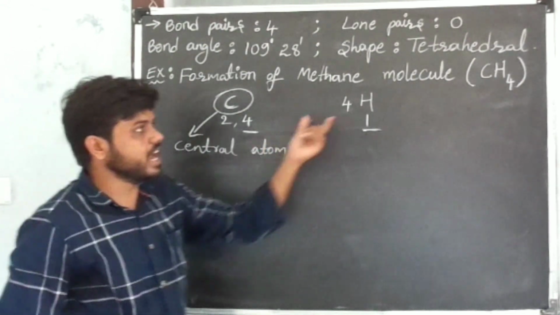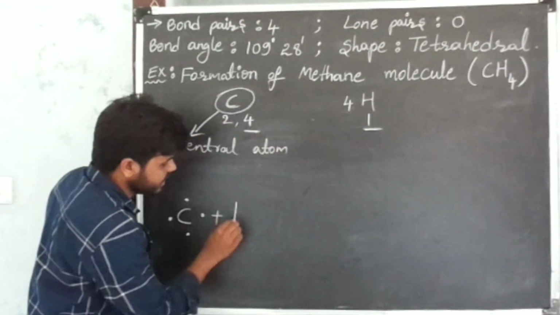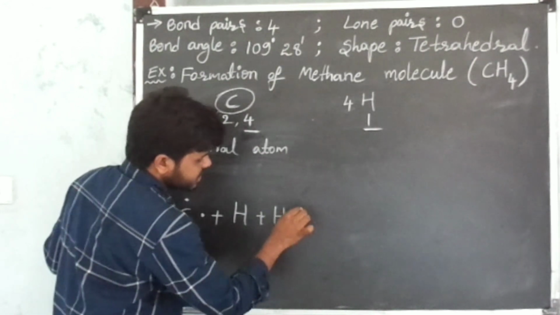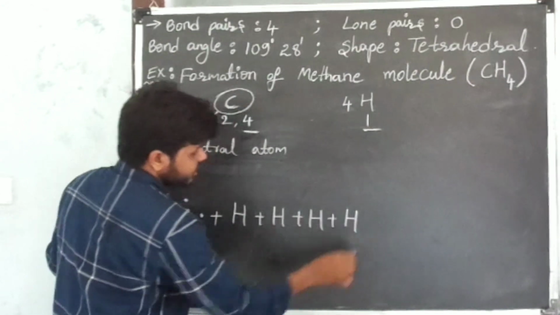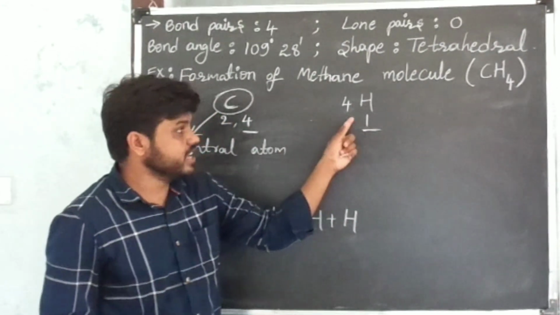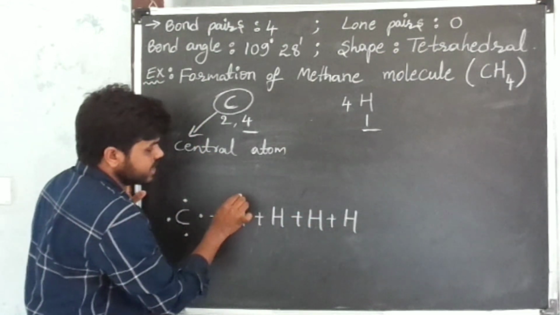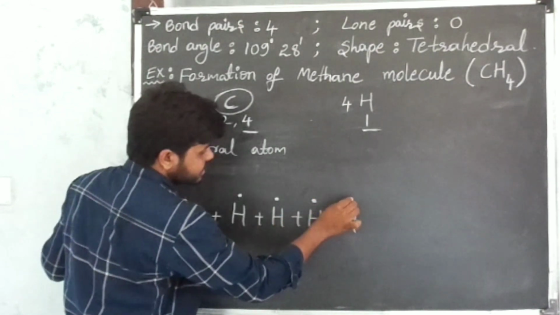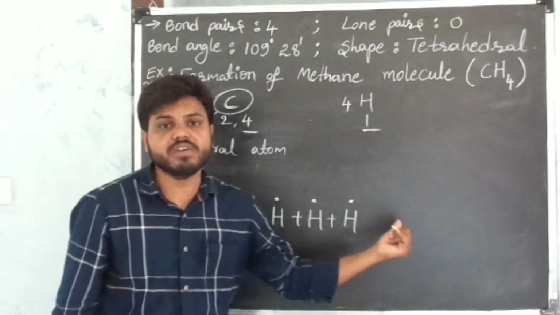How many hydrogens are there in the methane molecule? 4 hydrogens. I am taking 4 hydrogen symbols. In each hydrogen there is 1 valence electron. Place that 1 valence electron above the symbol of hydrogen. I placed that 1 valence electron.